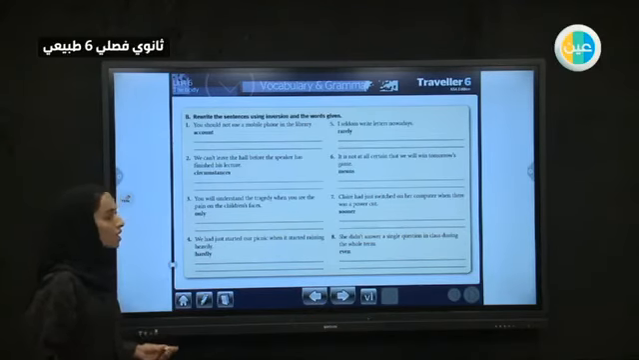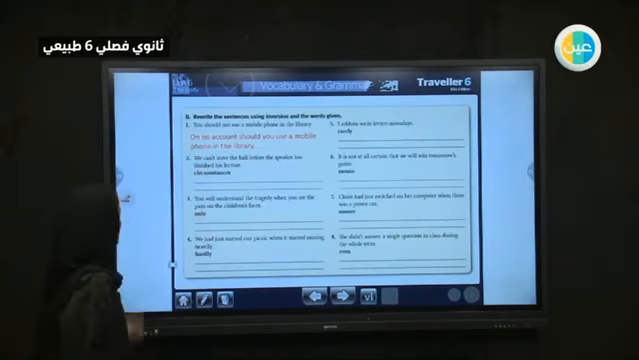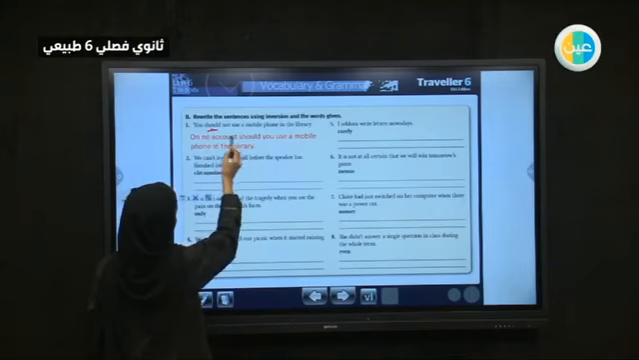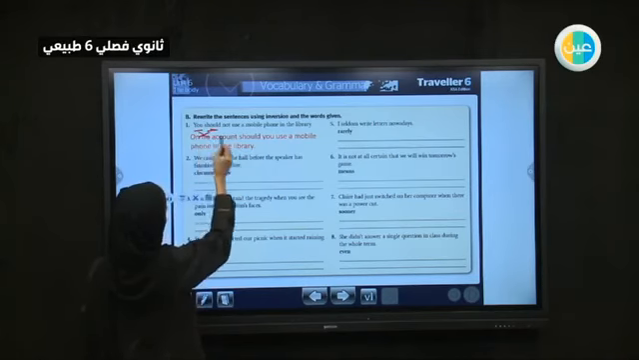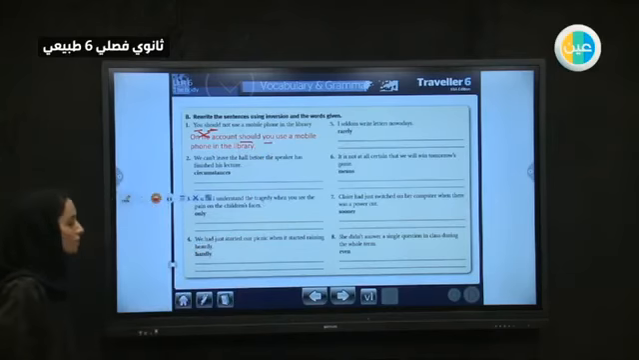So in "on no account," we will start with the word account. On no account, so we have it here. We have "should" and "you," so: should you use a mobile phone in the library?